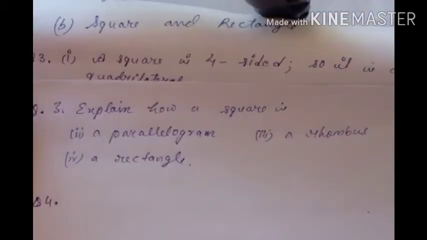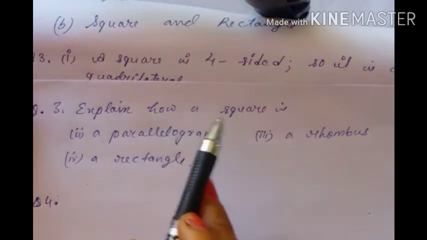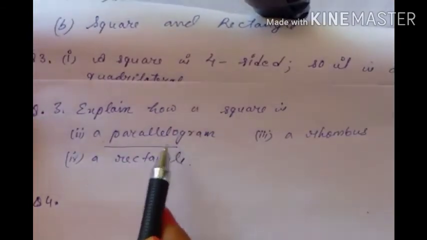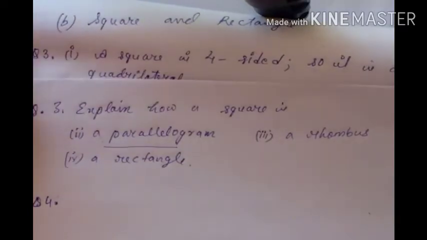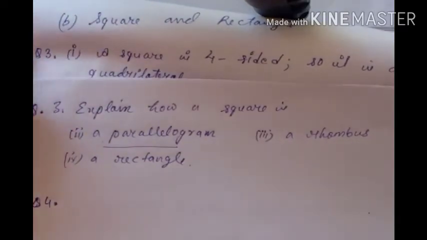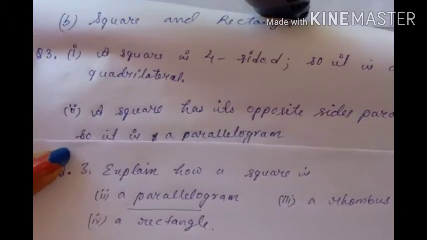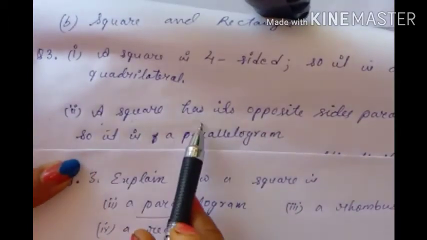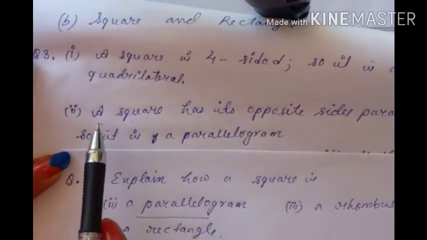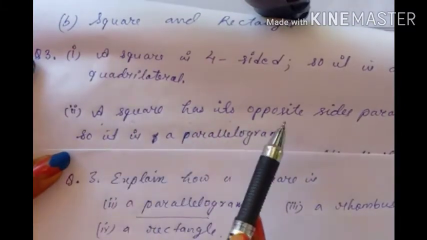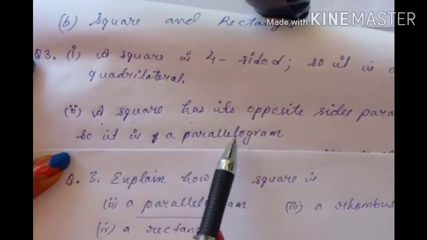Now question number 2. We have to explain how a square is what? A parallelogram, isn't it? Why is a square a parallelogram? A square can be said to be a parallelogram also, but why? We have to explain that. So the answer will be, a square has its opposite sides parallel. Because for a parallelogram, what is the property? Opposite sides are parallel, isn't it? And also equal. So for a square, all sides are equal and also parallel. So what will you write? A square has its opposite sides parallel, so it is a parallelogram.